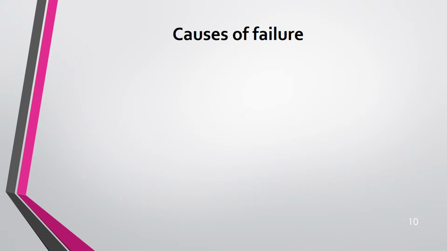Now, coming to the causes of failure. Why does it fail? Most of the time we have seen that mergers and acquisitions fail. Maybe 70% fail. Only 30% survive the first 3 years. Why is it? Number one reason, over optimistic. When they were assessing economies of scale, they thought when we combine, our cost will fall down. It was over optimistic. They were very positive.